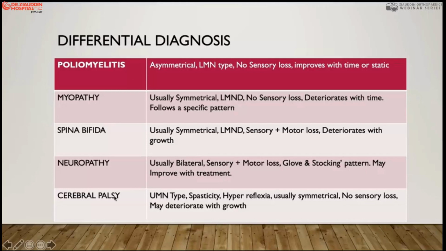While cerebral palsy is an upper motor neuron paralysis, it has a specific pattern as well, and here a special element is spasticity and hyperreflexia. It is symmetrical, but there is no sensory loss. So asymmetry and incompleteness is the characteristic feature of poliomyelitis, which differentiates it from the other three lower motor neuron diseases and one upper motor neuron disease.